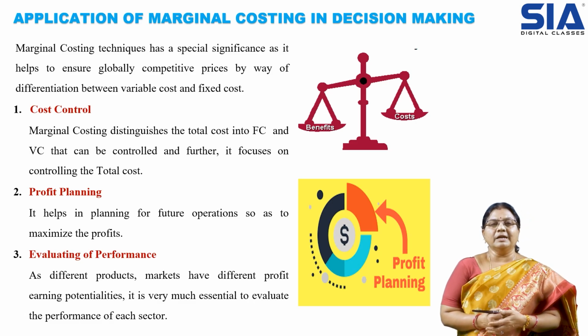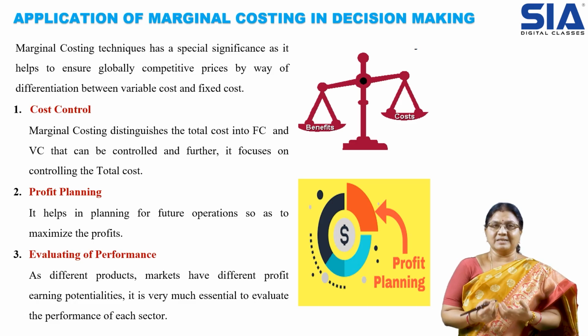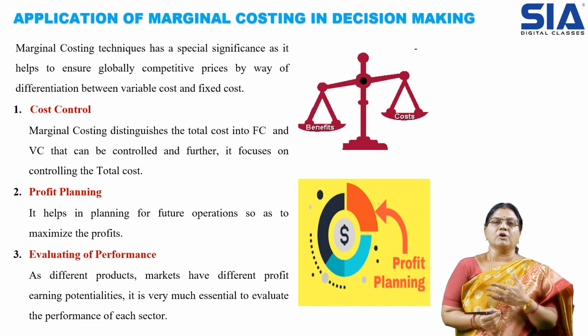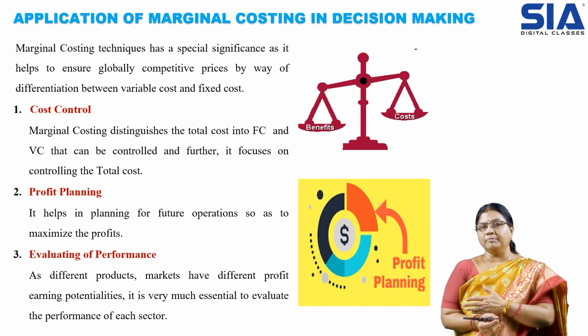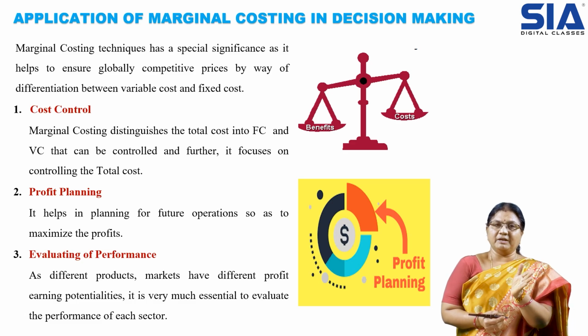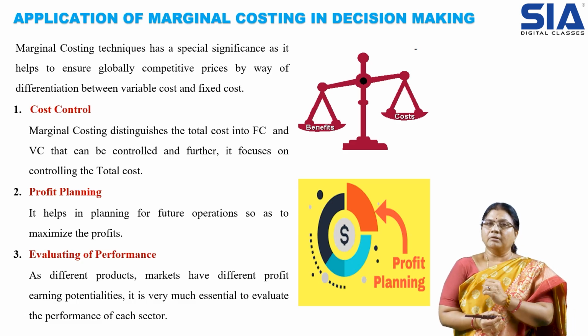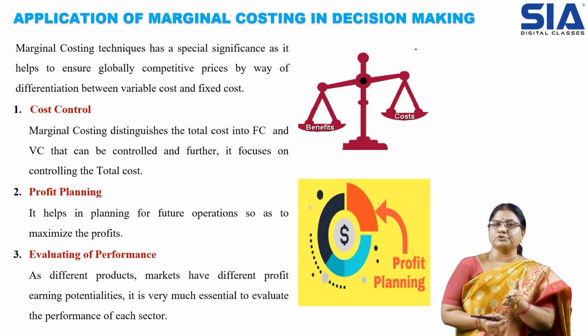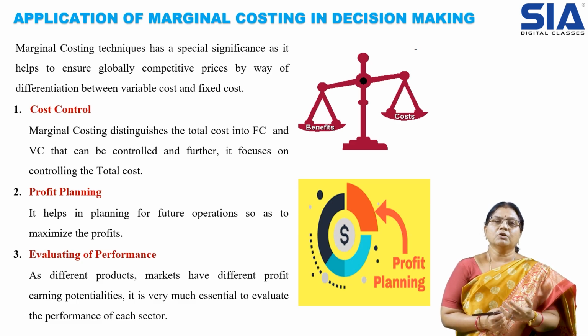Under cost control, we are able to ascertain the cost in a minimum way, that is, to minimize or control costs effectively. For example, we have two types of cost, fixed cost as well as variable cost. Marginal costing helps us differentiate between variable cost and fixed cost, and also helps us see where the cost can be reduced. So this is about cost control.